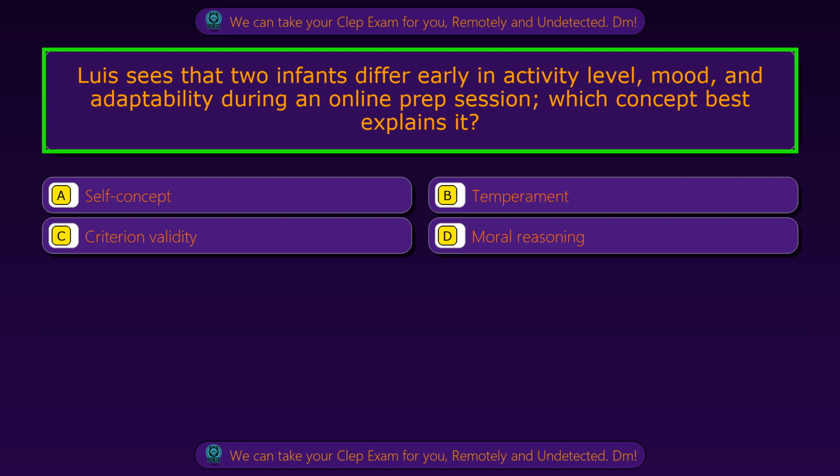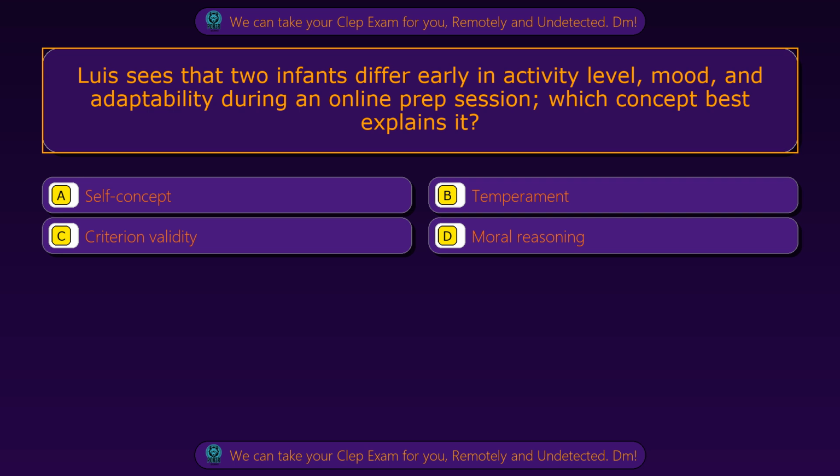Question 85. Luis sees that two infants differ early in activity level, mood, and adaptability during an online prep session. Which concept best explains it? Option A, self-concept. Option B, temperament. Option C, criterion validity. Option D, moral reasoning.